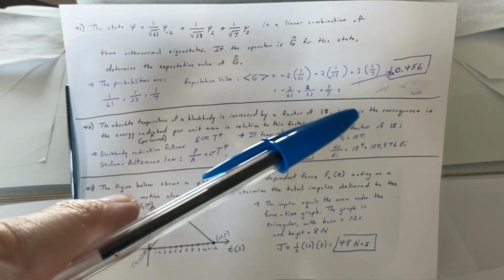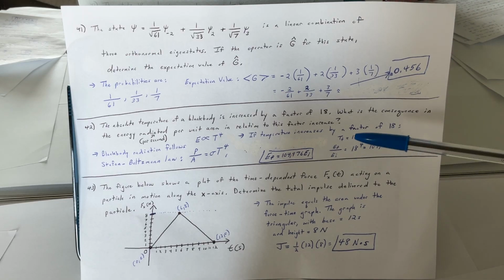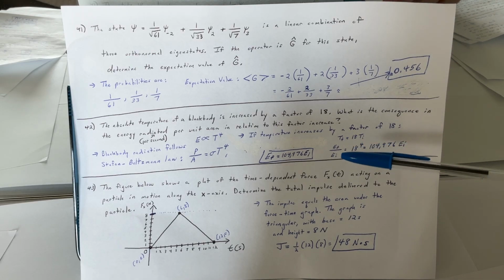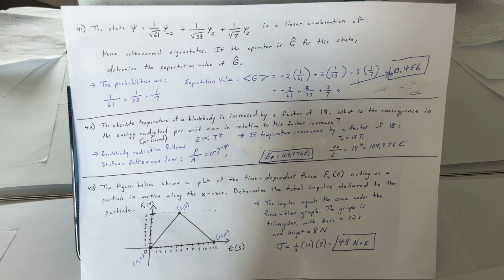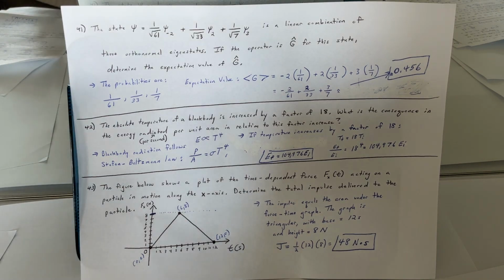So if temperature increases by a factor of 18, we could say that T_F is 18T. So this ratio E_F over E_I is going to be 18 raised to the fourth. That's going to give you 104,976 E_I.